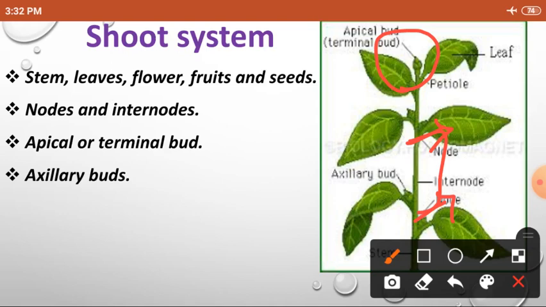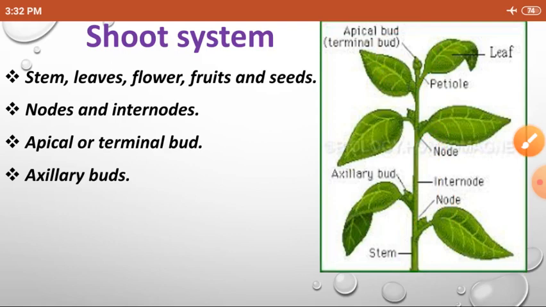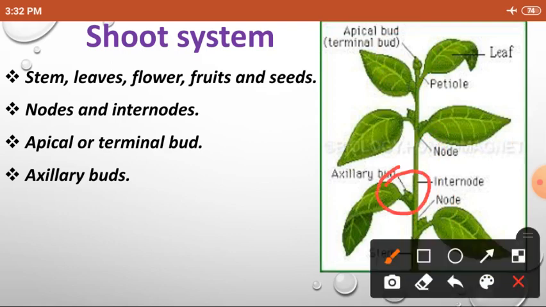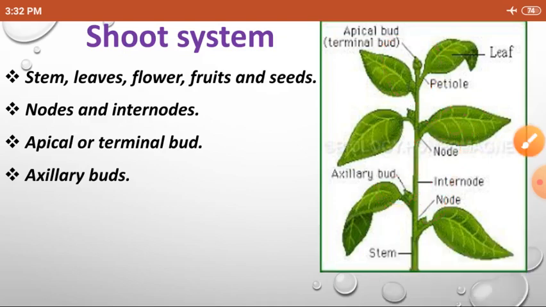So a bud near to the leaf is called axillary bud. Node is the leaf starting place, and the space between the leaves is called internode. Apical bud is the bud at the tip of the stem, and a bud nearest to the leaf is called axillary bud.